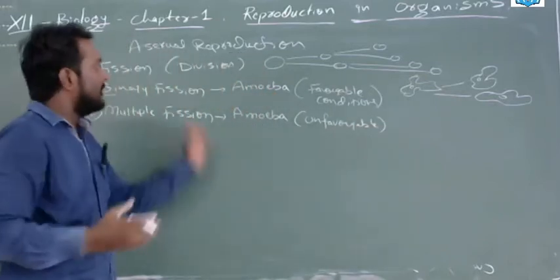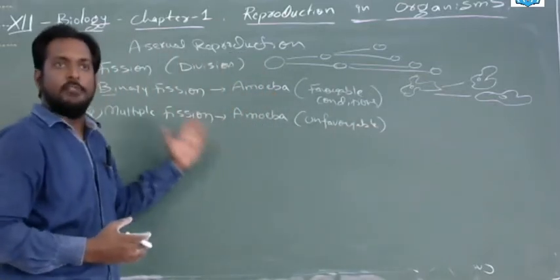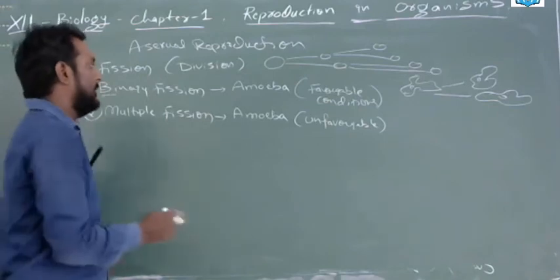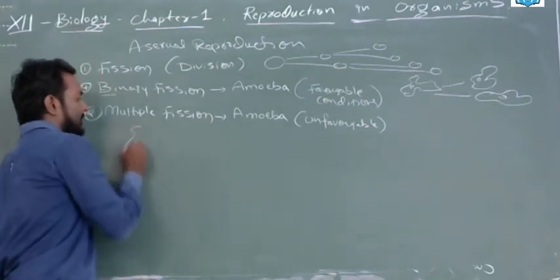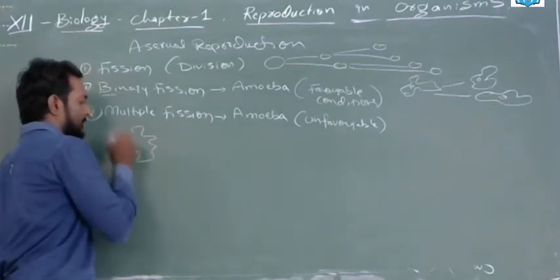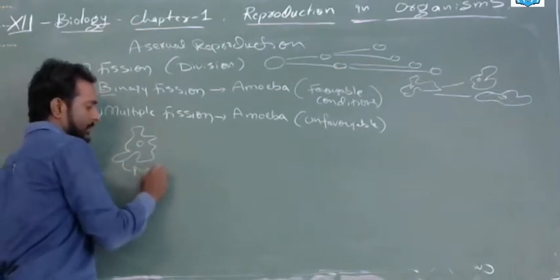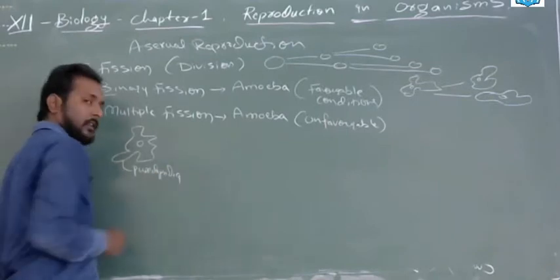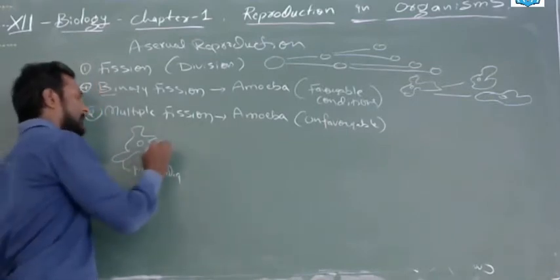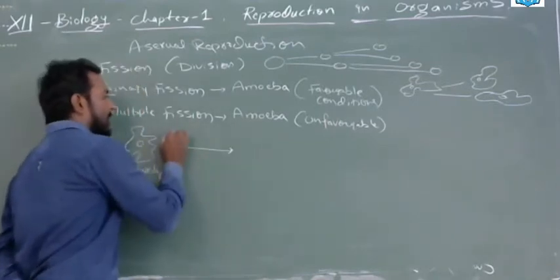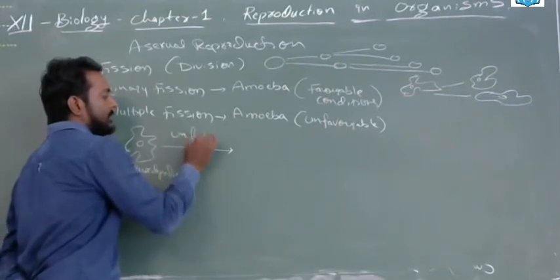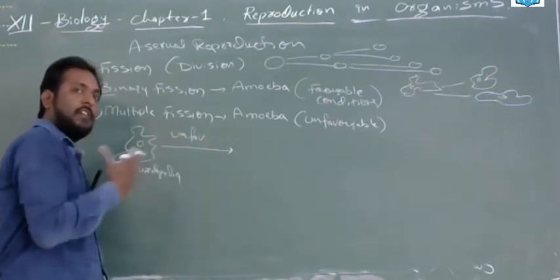This is in amoeba: favorable condition, binary fission will occur; unfavorable condition, multiple fission will occur. How? See, generally amoeba will be with an irregular shape, nucleus, and it will have pseudopodia. Clear? Generally. But in case of unfavorable condition, it cannot survive like this. It has to protect itself.